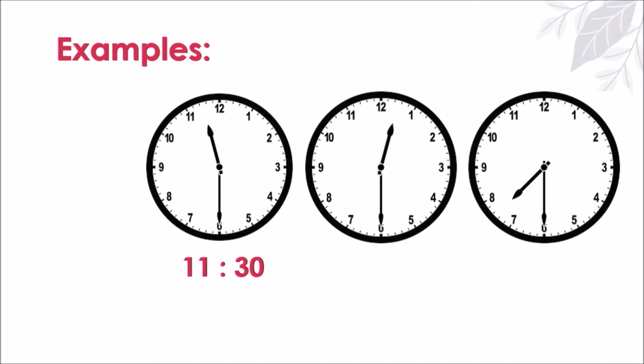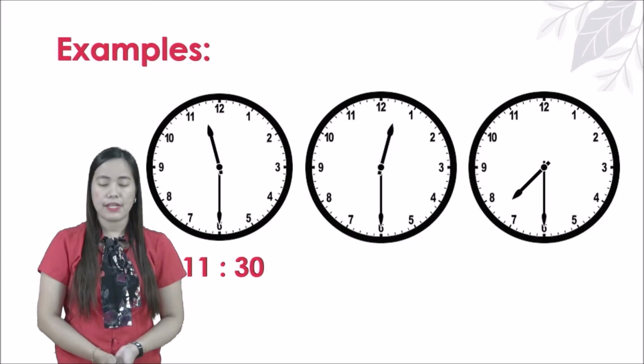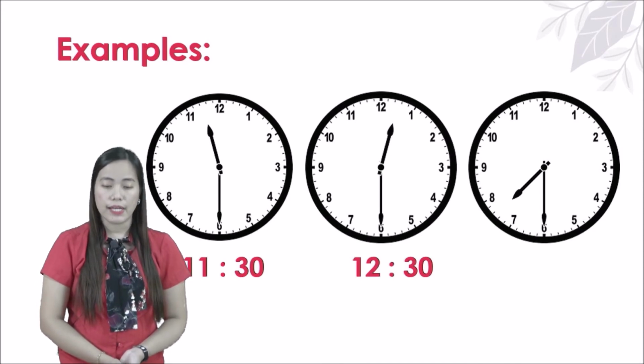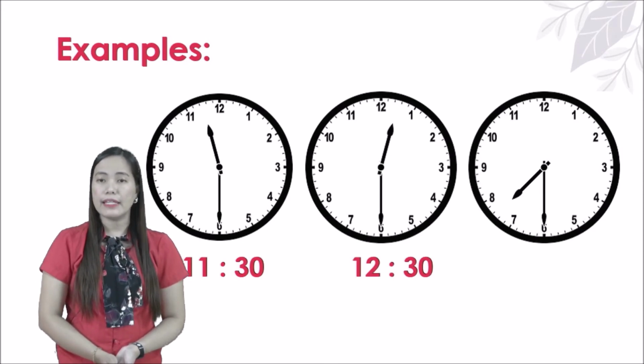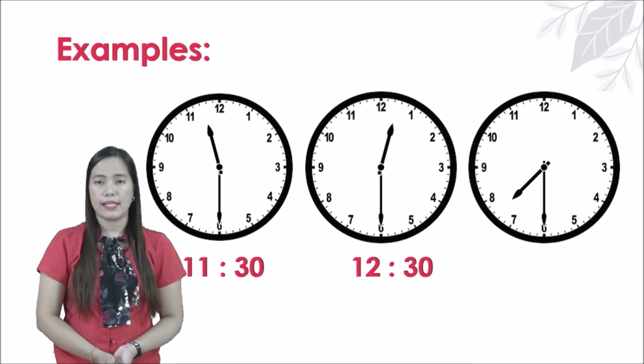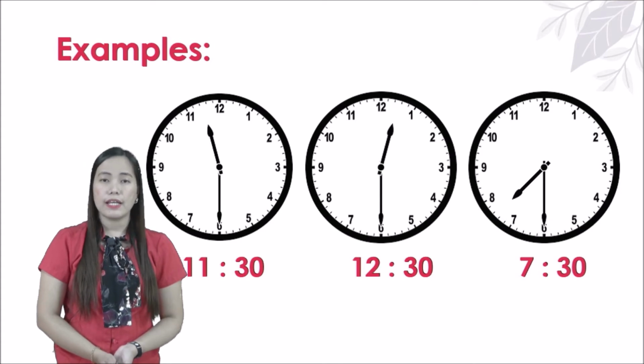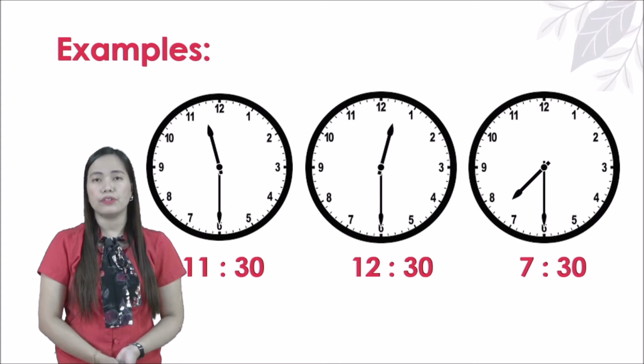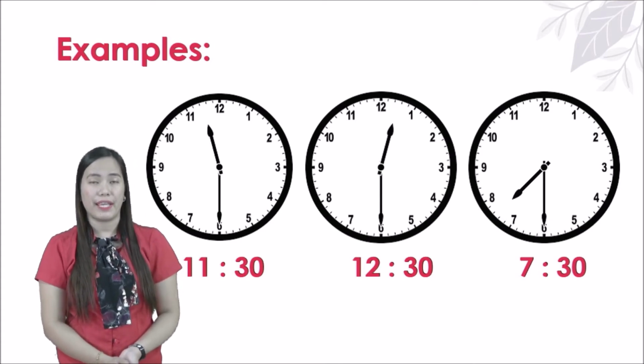So the shorthand did not pass the number 1 yet, so it's still 12, okay? And then the longhand is in number 6, that is 30. So that is 12:30. And the last one, it is between 7 and 8, and the longhand is in number 6. Again, that is 7:30, okay? That is the way on how to read half an hour, okay?